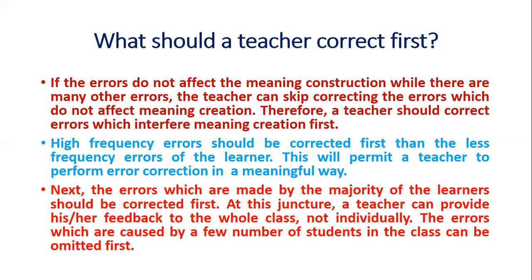Next, the errors which are made by the majority of the learners should be corrected first. At this juncture, a teacher can provide his or her feedback to the whole class, not individually. The errors which are made by a small number of students in the class can be omitted in the first round.